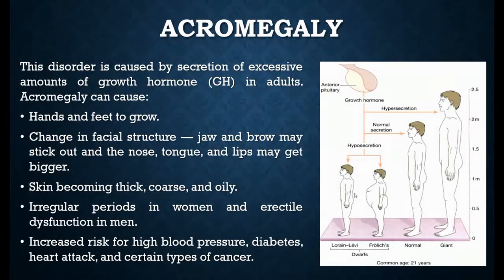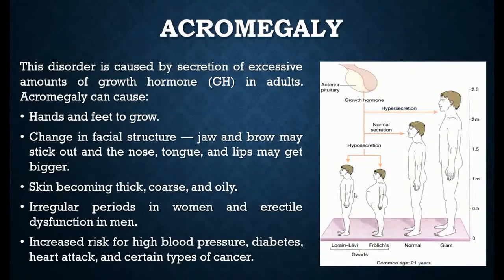This happens when the secretion of growth hormone is in excessive amounts. In acromegaly there will be growth of hands and feet more than normal.